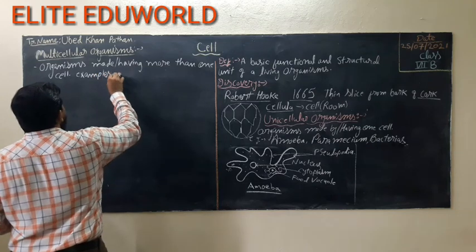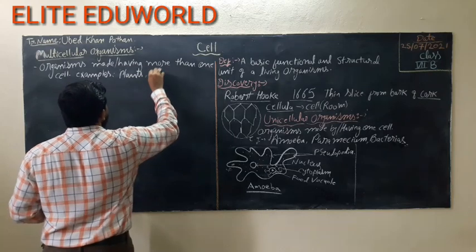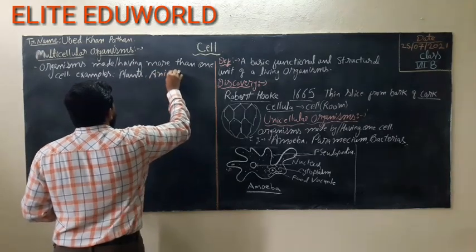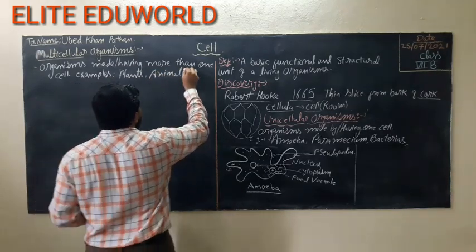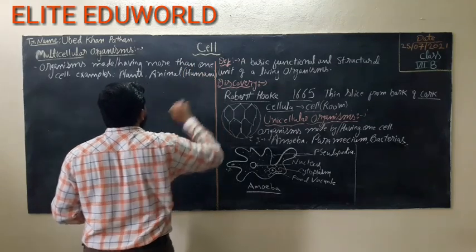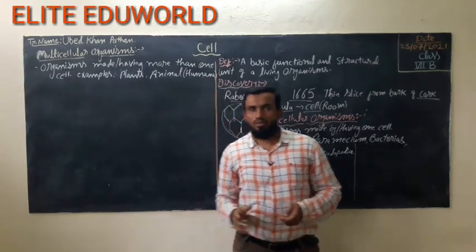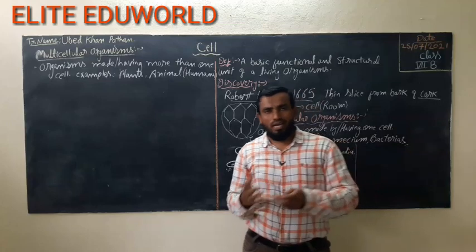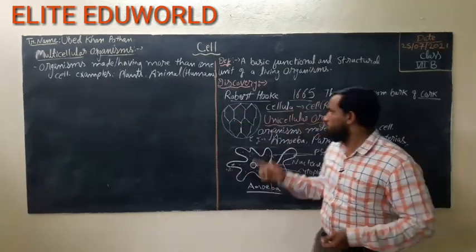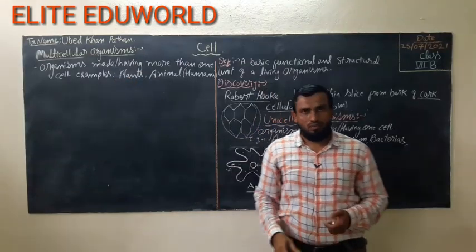Examples: plants, animals. In animals we can say humans also. We are also humans. So this is an example of a multicellular organism. Okay students, now we have understood that organisms which are made by one cell are called unicellular. Those made by more than one cell are called multicellular organisms.